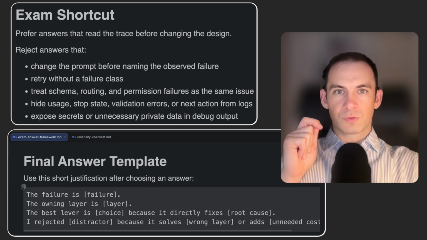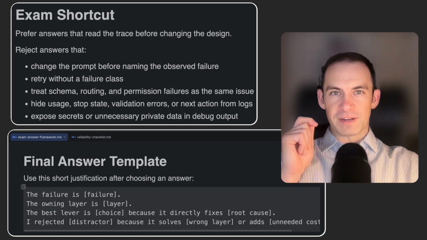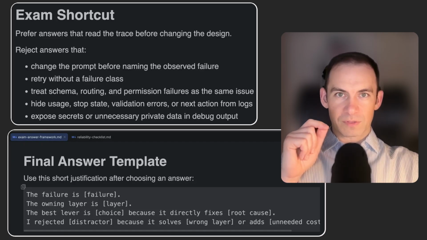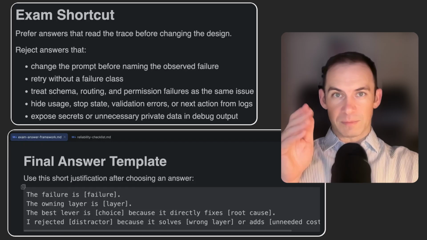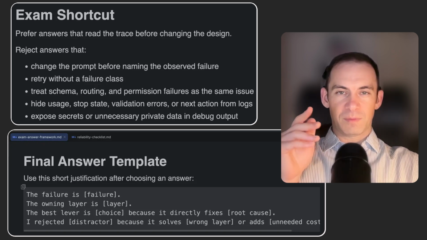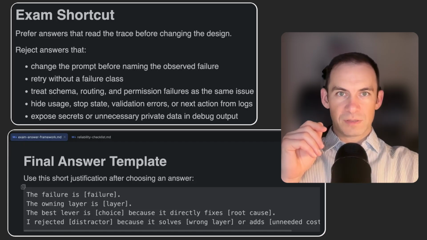The trace showed tool use, but the application returned final text. The owning layer is loop routing. The best lever is a stop reason router. I rejected stronger prompting because prompt wording doesn't own the loop state. Another example: the trace showed valid-looking structured output, but the invoice total was wrong. The owning layer is validation. The best lever is semantic validation with specific feedback. I rejected routing changes because the router wasn't the failing layer.